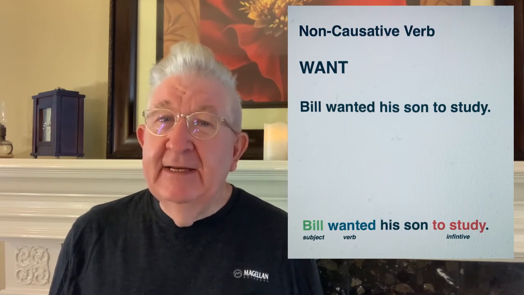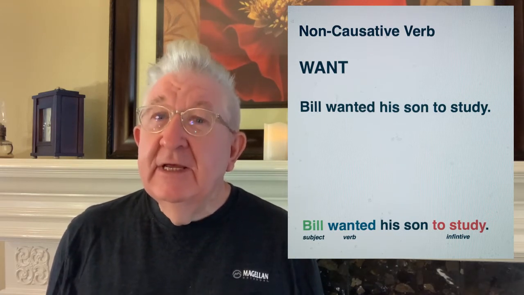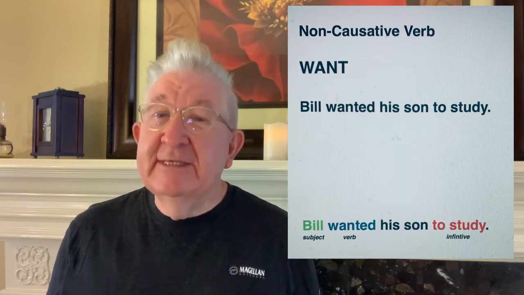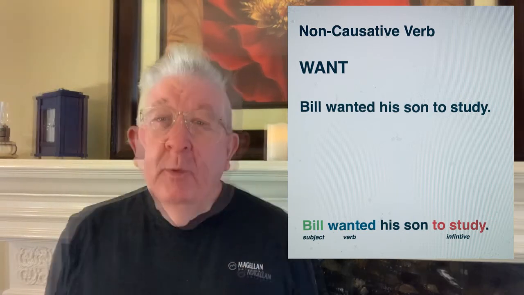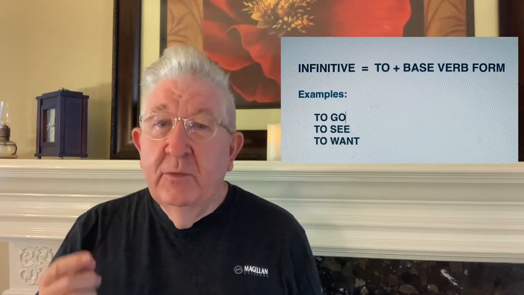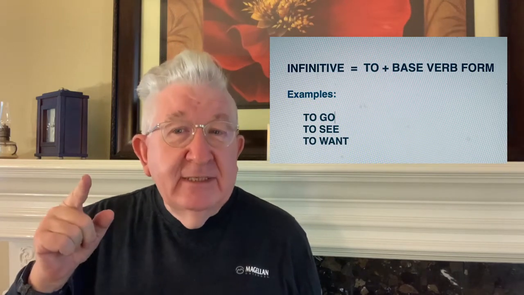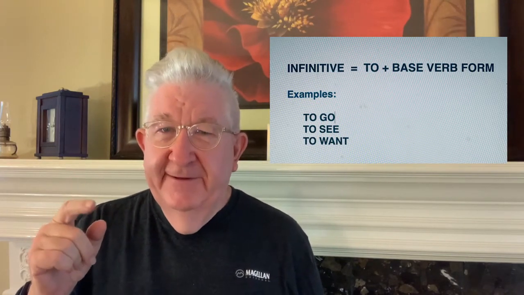After his son, we use the infinitive to study for the second action. When we use most other verbs with this pattern, we use the infinitive, which is to plus the base form of the verb.